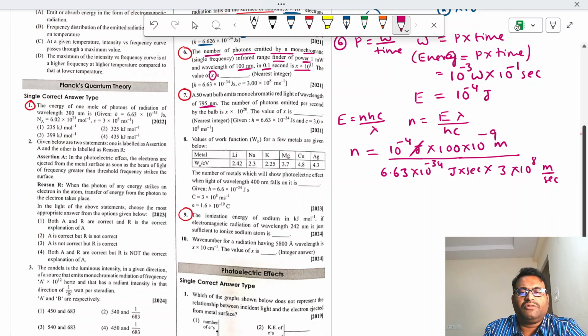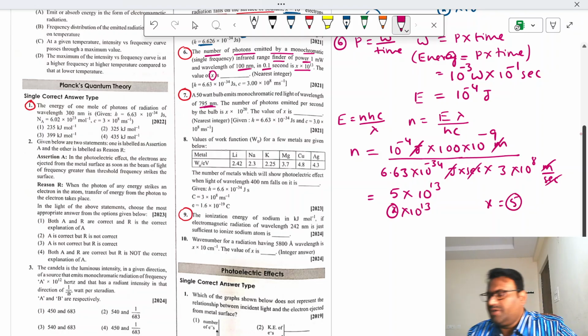Joule, second and meter cancel. If you calculate this, you will get the answer as 5 into 10 power 30. The question asked is x into 10 power 30, so x is equal to 5. Right?